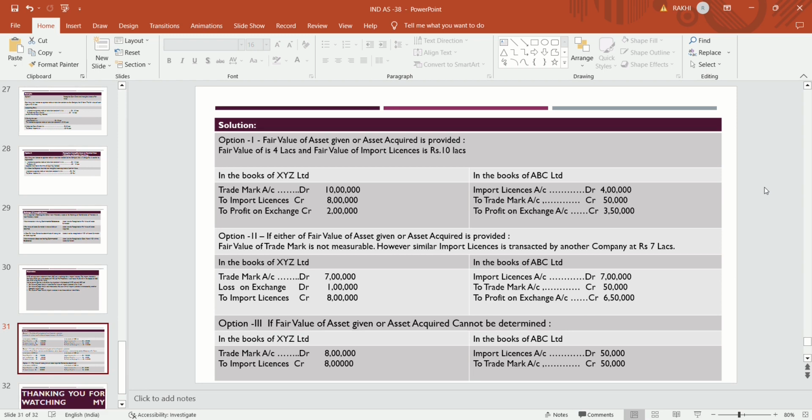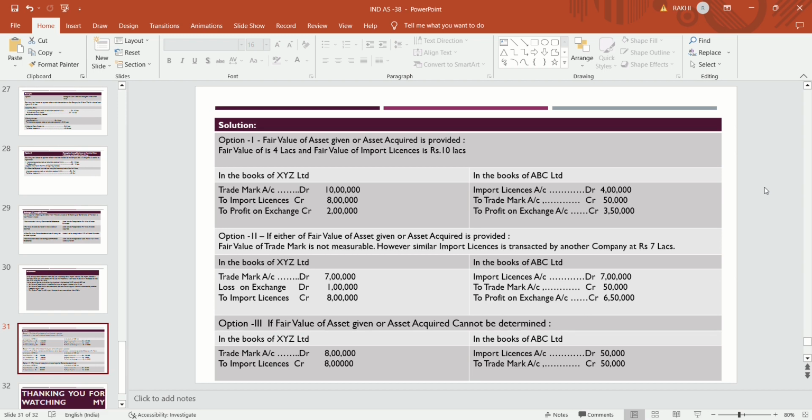In the same way, in the books of ABC Limited, they are acquiring an import license and surrendering a trademark. So they will debit the import license with the fair value of the asset surrendered.